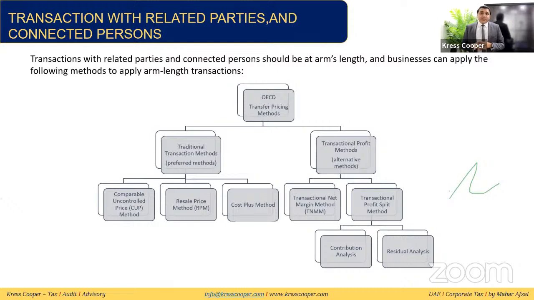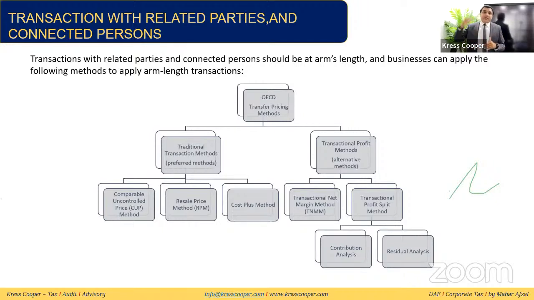A related party can be established based upon the individual or based upon the entity as well. If the individual or his connected person is holding more than 50% rights, or any entity or its related entities are holding more than 50% voting rights or control in any other person, then the entity will be considered a related party. In the same way, connected persons are the owners, officers, directors, or related parties of these. Owner, officer, or director, these will be called connected persons.